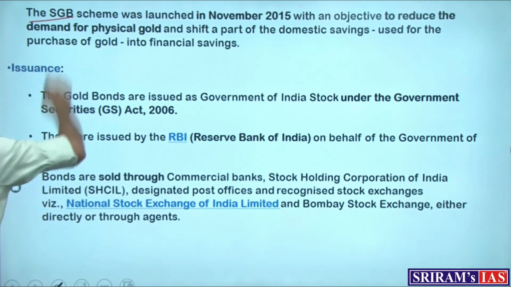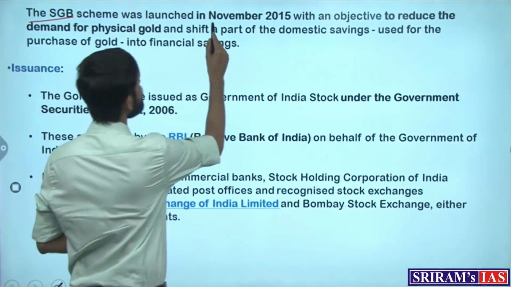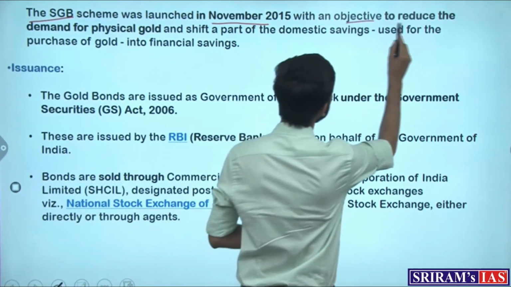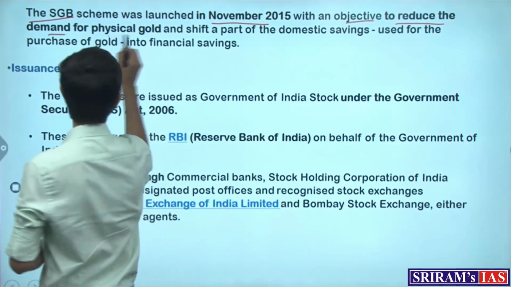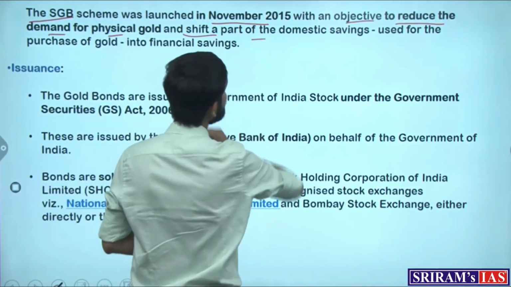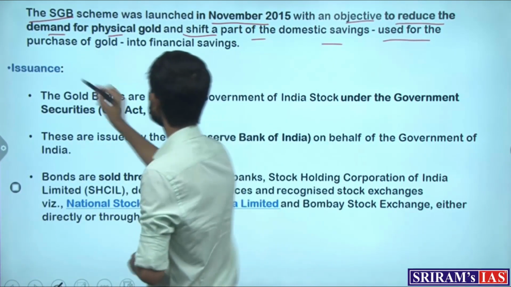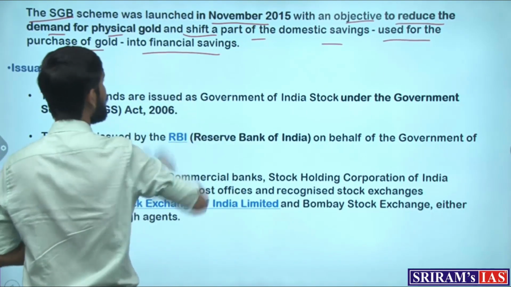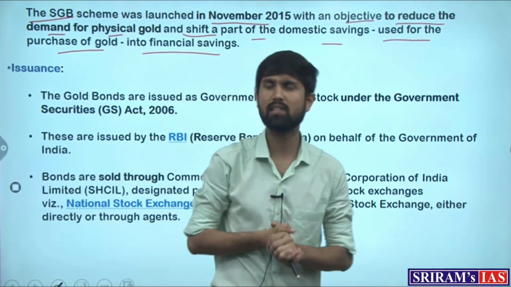So, what is the scheme? It was launched in November 2015 with an objective to reduce the demand for physical gold and shift a part of the domestic savings that is used for the purchase of gold into financial savings. Now, why was this done?